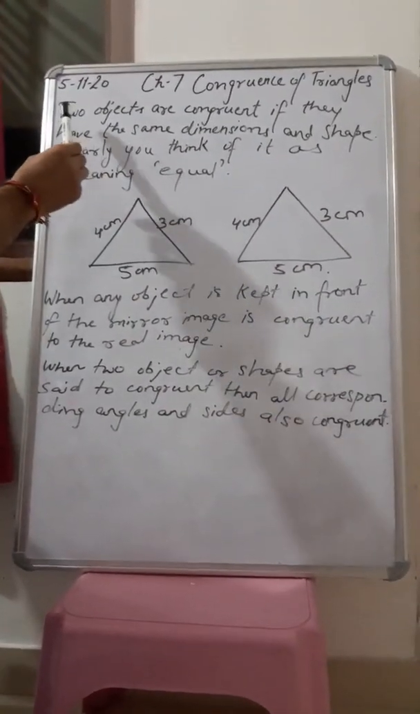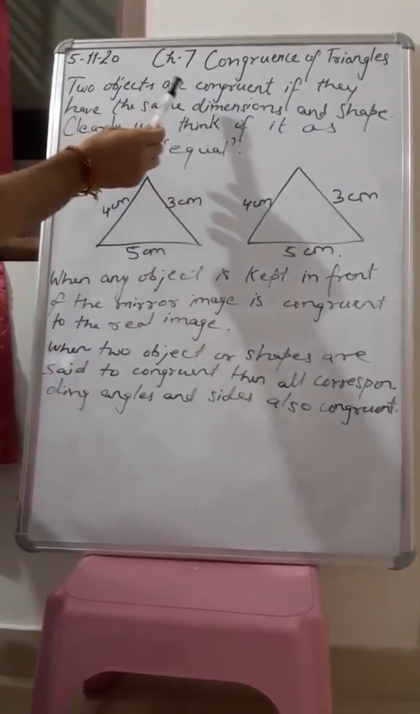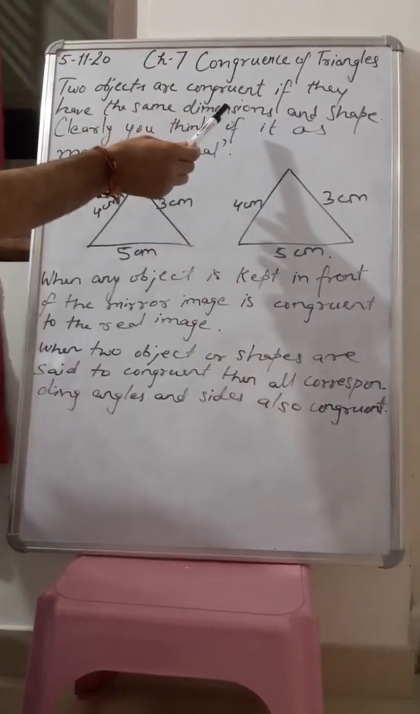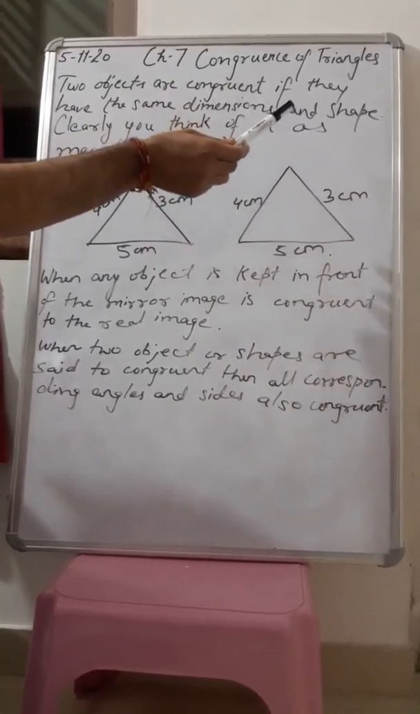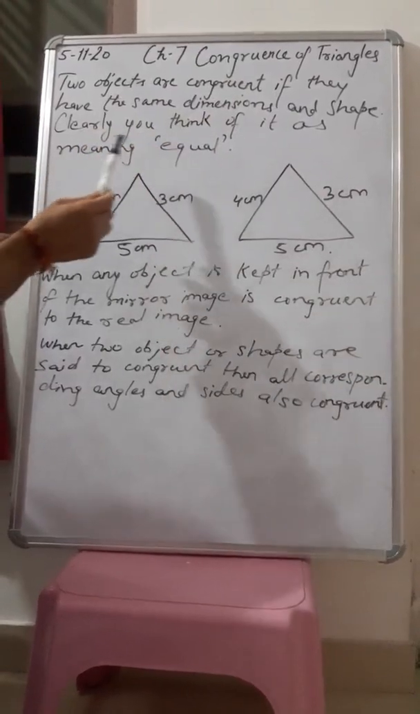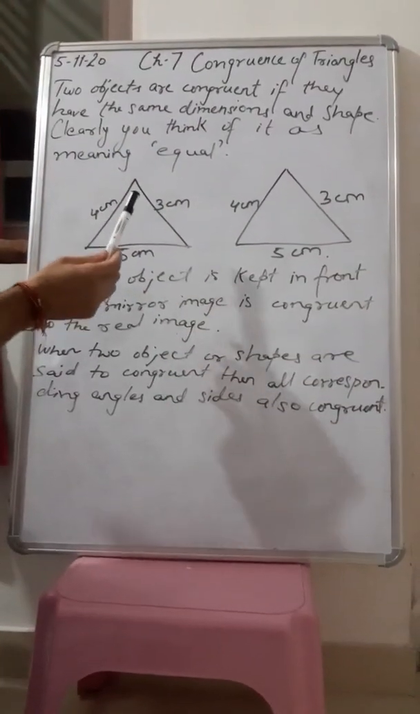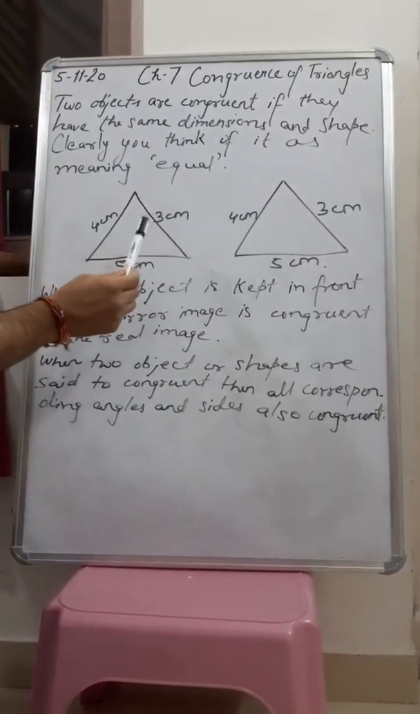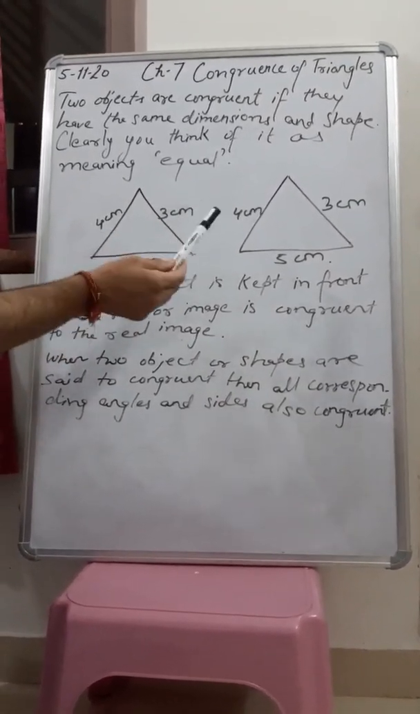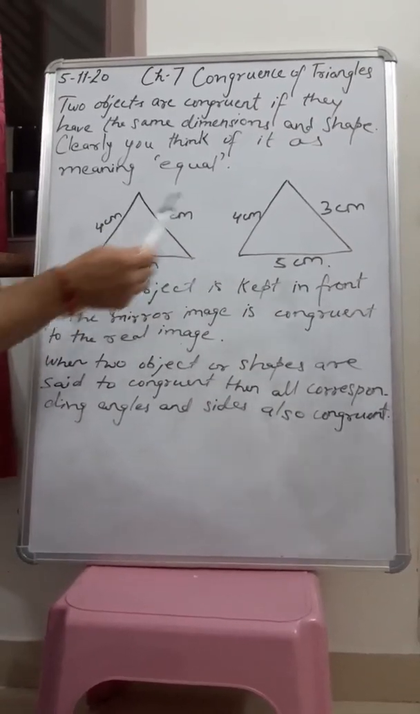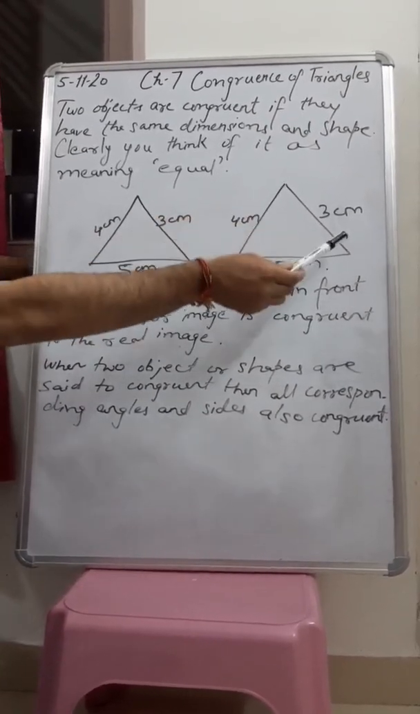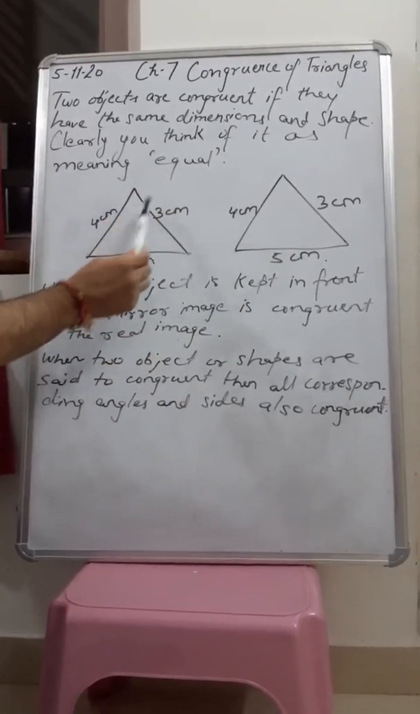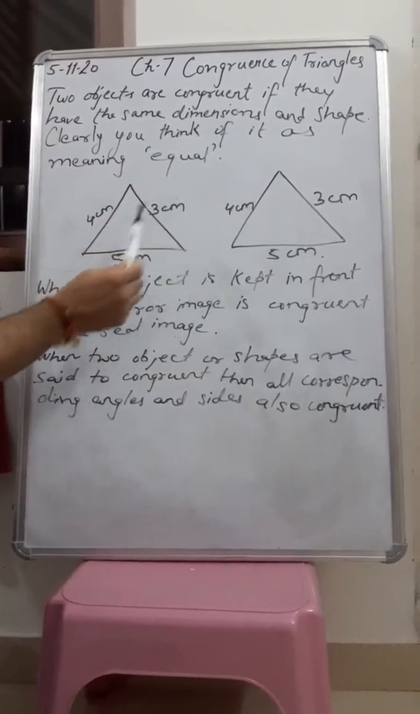Whenever we take two objects and they are congruent, when they have the same dimensions, that is the same measurements and shape, you can think of it as meaning equal. See, here there are two triangles, and both triangles are objects having the same dimensions: 4 centimeter, 4 centimeter, 3 centimeter, 3 centimeter, 5 centimeter and 5 centimeter. That means this pair of triangles are congruent to each other.